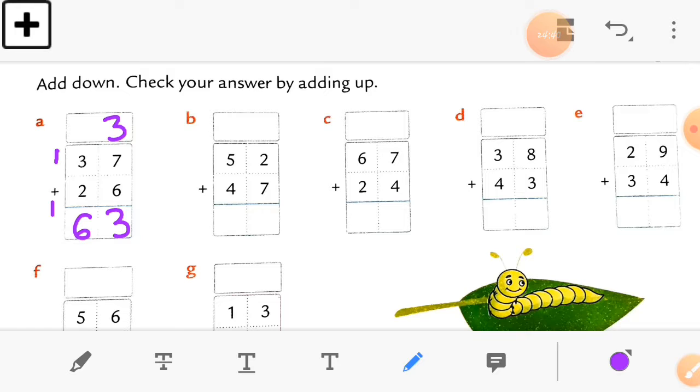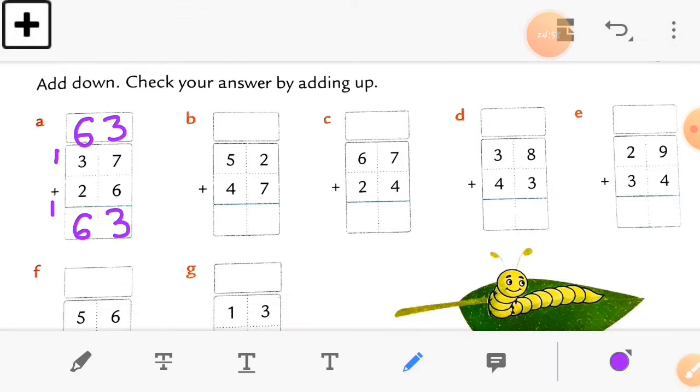So 2 plus 3 is equal to 5, and add 1 to it. So you get the number 6 here. So you can see we get the same answers on both sides. So this is our answer, and it is right.